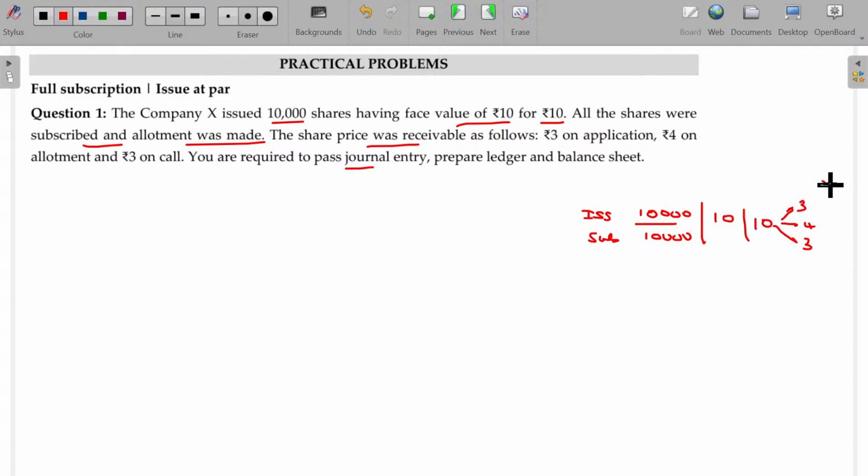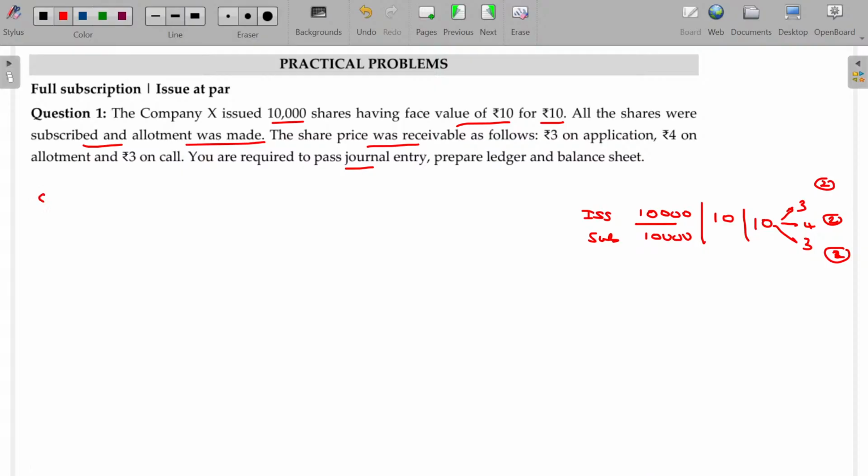So 2 journal entries for application, 2 journal entries for allotment, 2 journal entries for the call. For the first one, the collection entry will be posted, then the transfer entry. Subsequently, the due entry first and the receipt entry next.